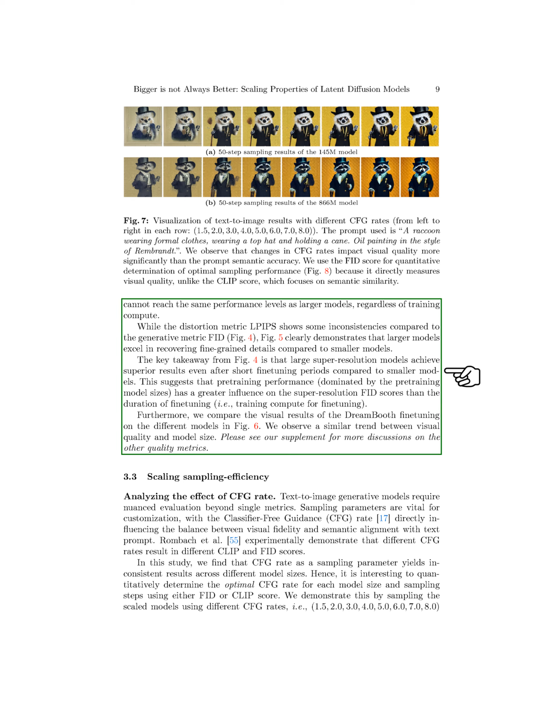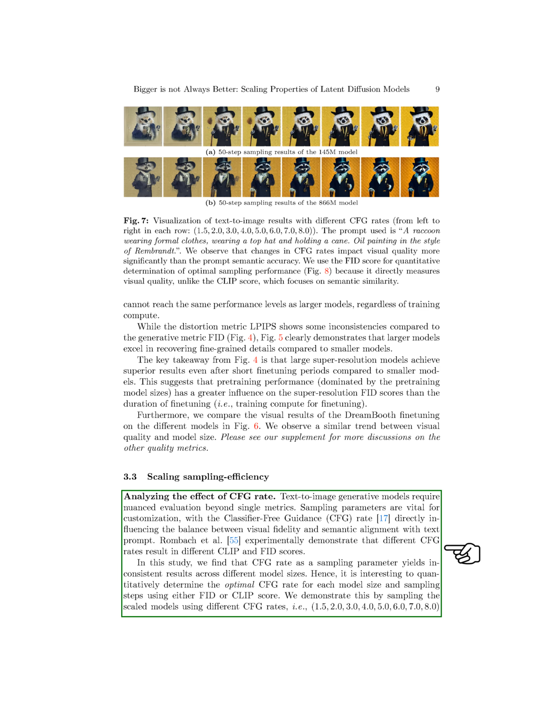Section: Analyzing the effect of CFG rate. In this section, we analyze the effect of CFG rate on text-to-image generative models. We understand that sampling parameters play a crucial role in customization, with the CFG rate directly impacting the balance between visual quality and alignment with text prompts. Previous experiments have shown that varying CFG rates lead to different CLIP and FID scores. We have noticed that the impact of CFG rate varies across different model sizes, prompting us to determine the optimal CFG rate for each model size and sampling steps using FID or CLIP scores.